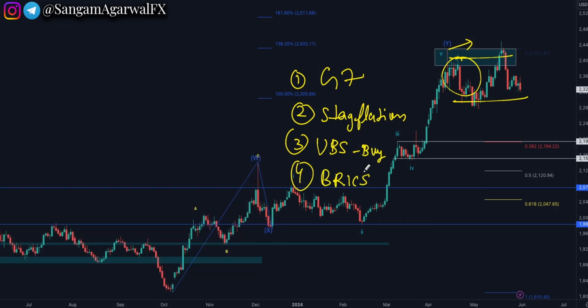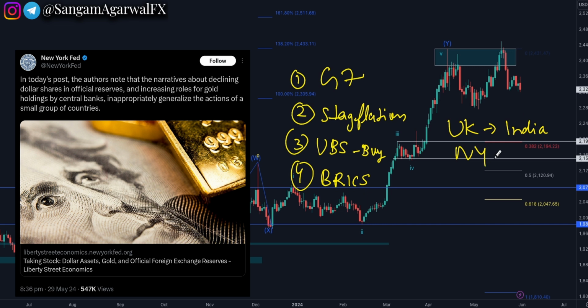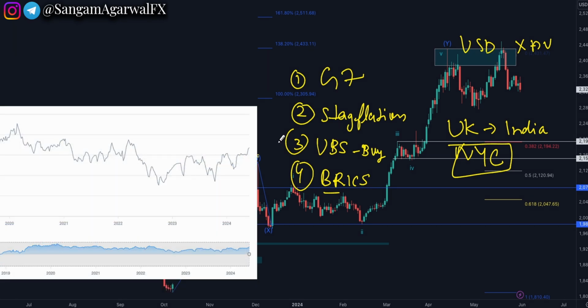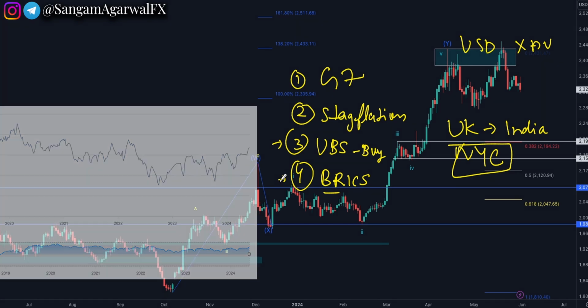And your BRICS news is back once again, same as you saw before this vertical melt up. There is news of physical gold going from the UK to India. And second, the New York Fed is saying some countries are dumping dollars and buying gold. They are giving clear names of countries, not indirectly but directly. The New York Fed is talking about de-dollarization and naming those BRICS countries directly. So banks are still FOMO bullish and you have big BRICS bullish news at the same time.